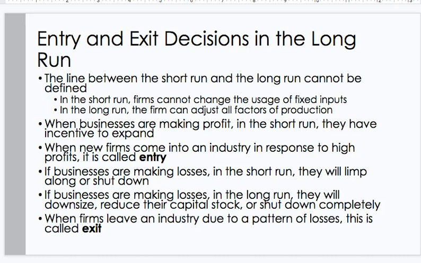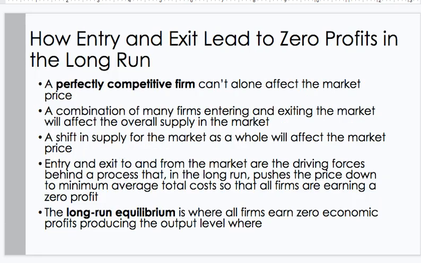If businesses are making losses in the short run, they will limp along or shut down. If businesses are making losses in the long run, they will downsize, reduce their capital stock, or shut down completely. When firms leave an industry due to a pattern of losses, this is called exit.